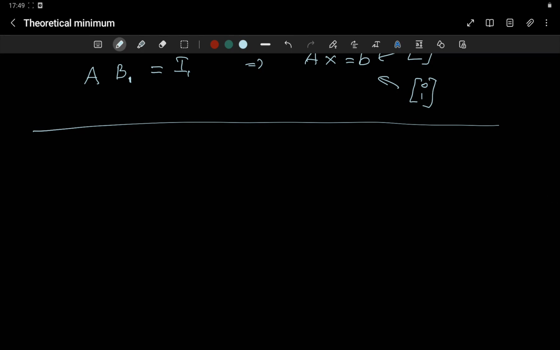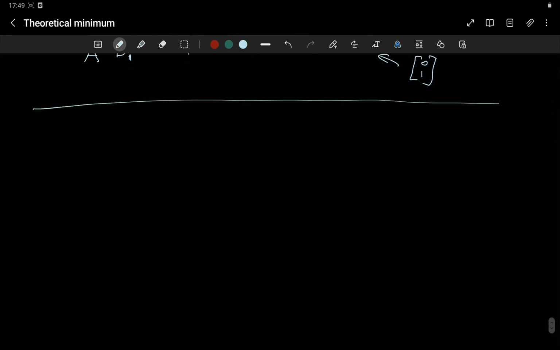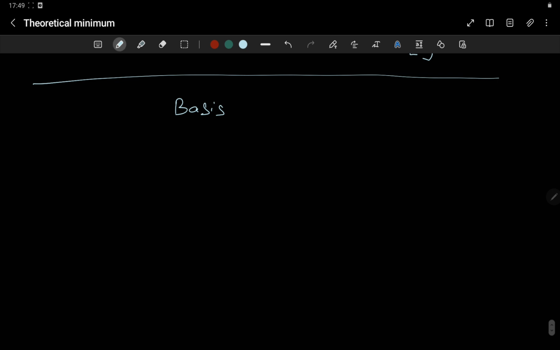Okay. So now what we are going to discuss is something called basis. Say you have two vectors. Say this is one vector, and say this is another vector.